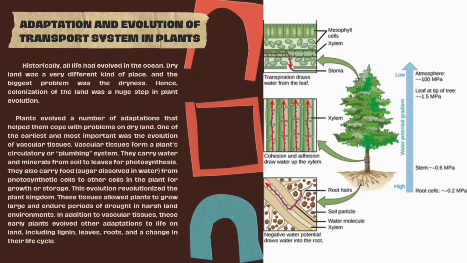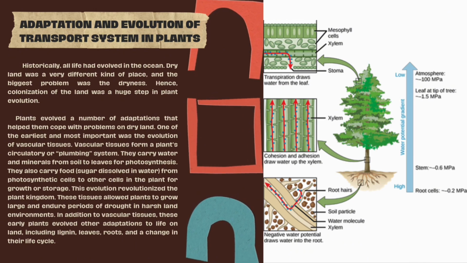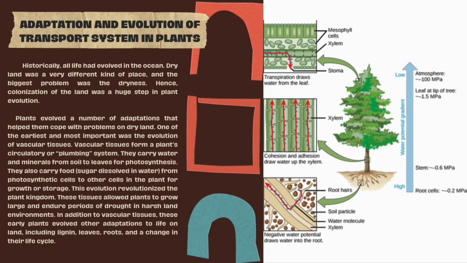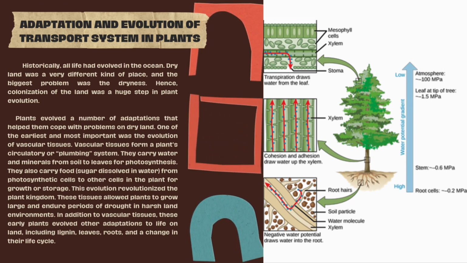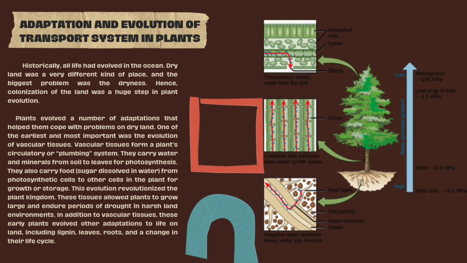These tissues allowed plants to grow large and endure periods of drought in harsh land environments. In addition to vascular tissues, these early plants evolved other adaptations to life on land, including lignin, leaves, roots, and a change in their life cycle.